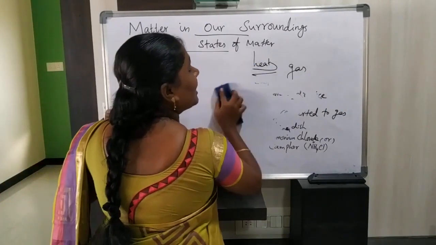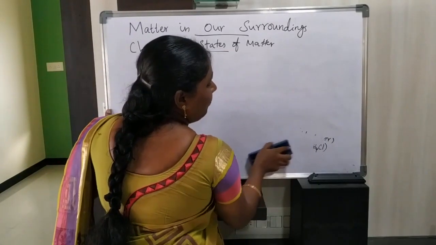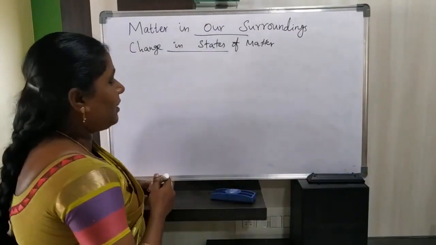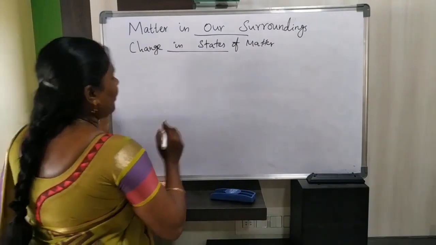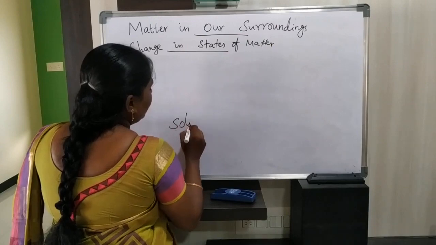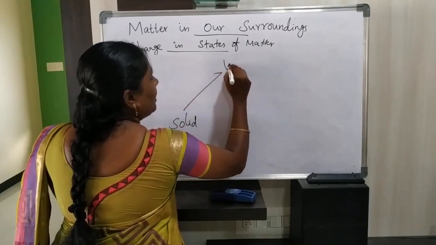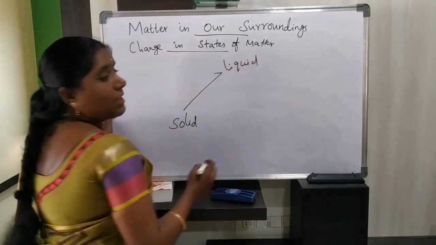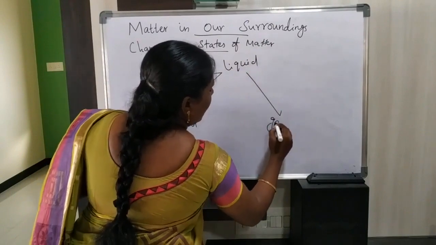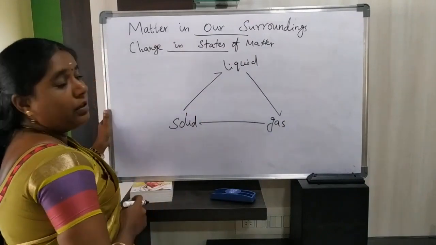What is meant by triangle conversion of states of matter? Now we are going to convert one state of matter into another state of matter in the form of a triangle conversion. That means, if we are taking solid, how will you convert solid to liquid, liquid to gas, and gas to solid?